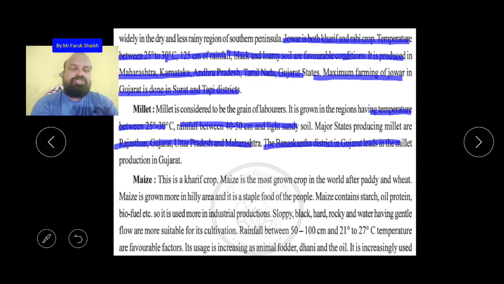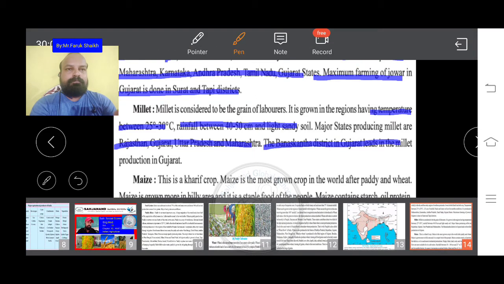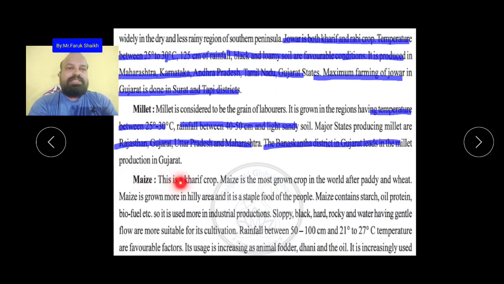Okay, next is maize. What is called maize? You are eating dodas, also called American maize. It is also very famous. Let us see the maize. So maize is a kharif crop. Maize is the most grown crop in the world after paddy and wheat. Maize is grown more in hilly areas and it is a staple food of the people.